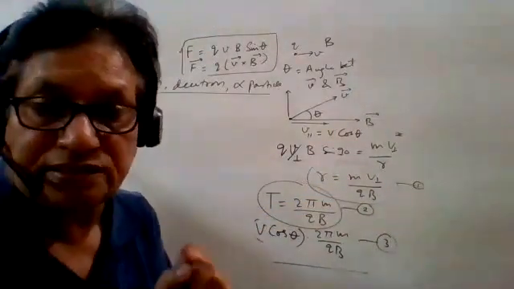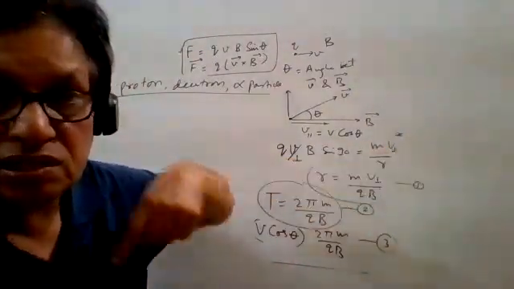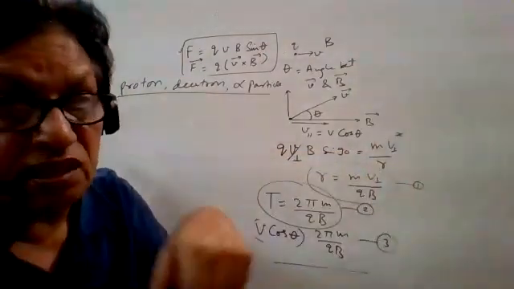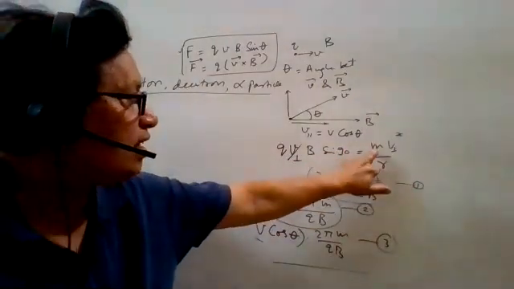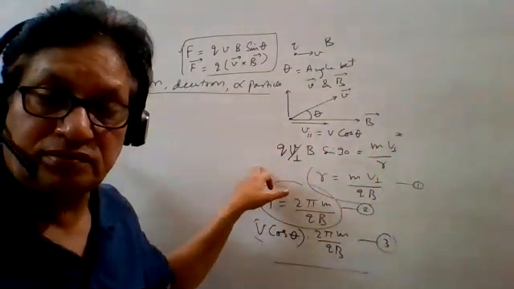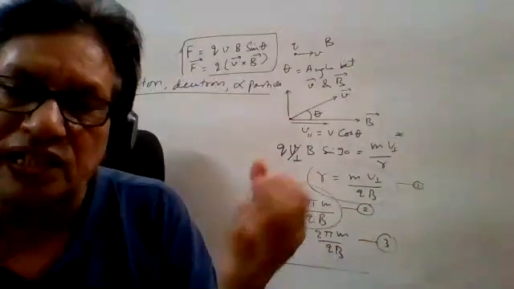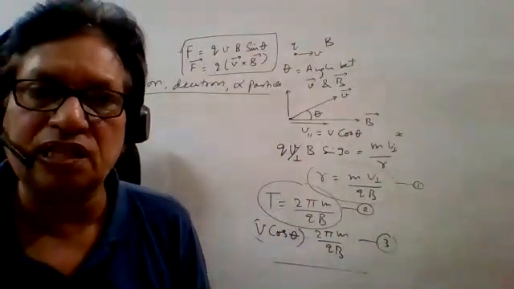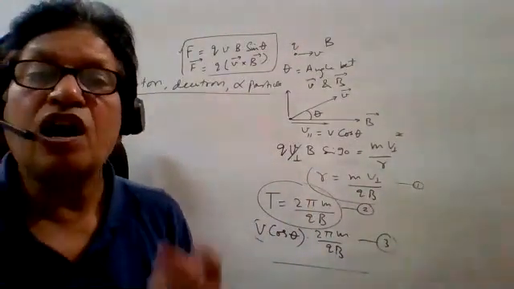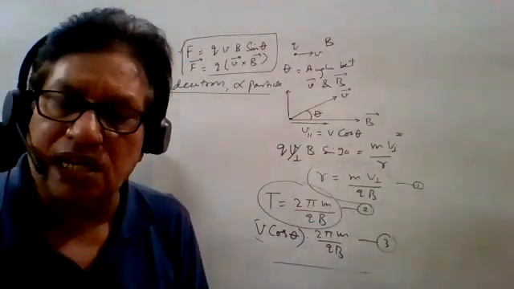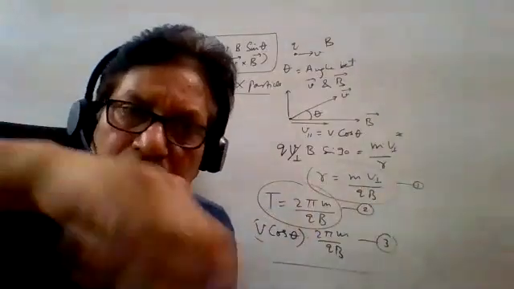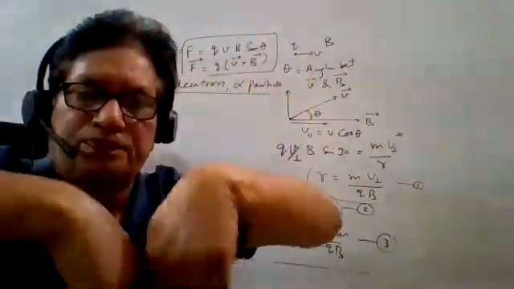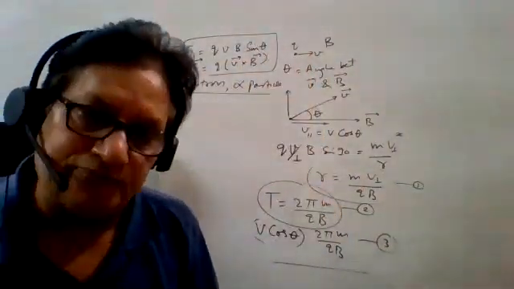It means the radius of the proton is more than the radius of the electron. The mass of the electron is very small in comparison to the proton, so the radius of the electron is also smaller. At the same time, the sense of rotation is different: for the proton anti-clockwise, for the electron clockwise, if you are looking from the top. Got this point or not?